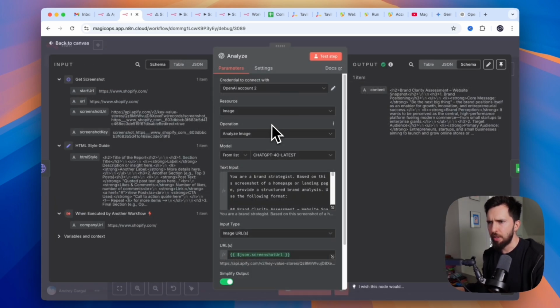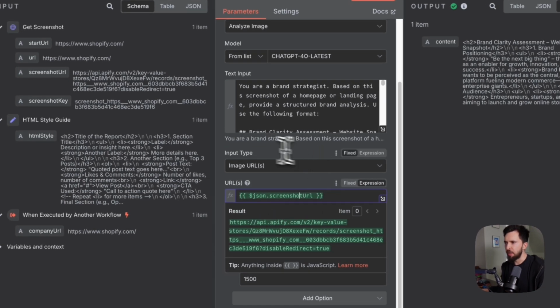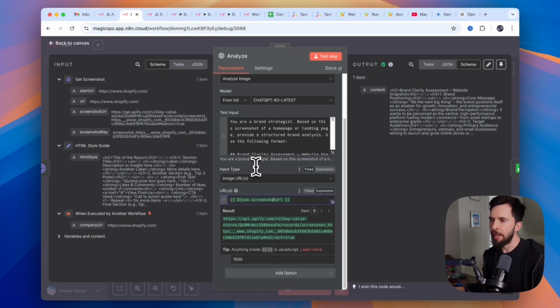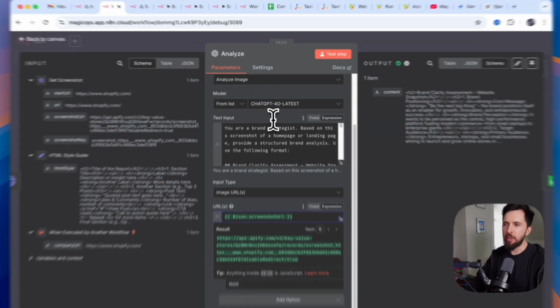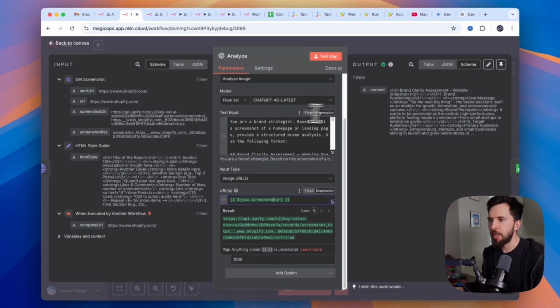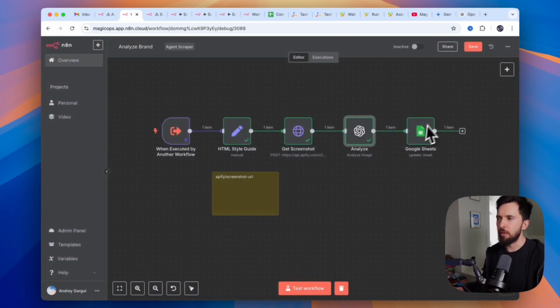Where's the URL? Here is the screenshot URL. It passes it to our ChatGPT 4o latest model. And those 4o models are multimodal, so they can work with text or images. And so it analyzes this image itself and writes an HTML report for it that it passes to Google Spreadsheet.